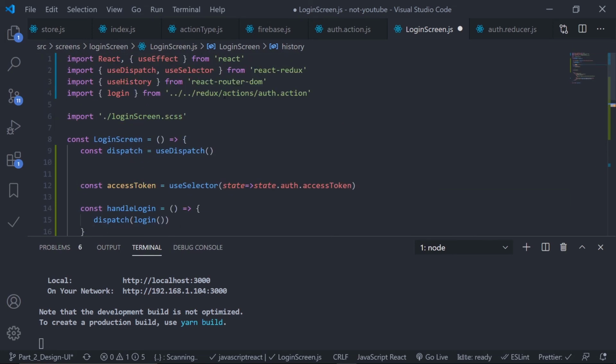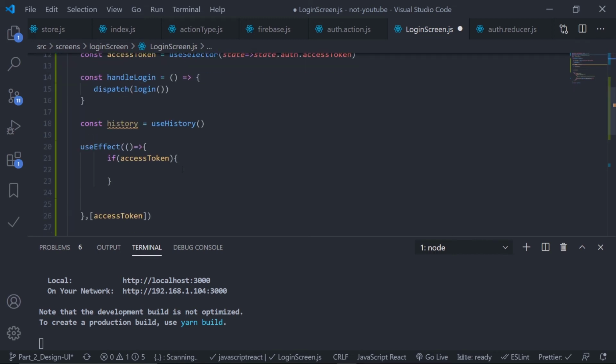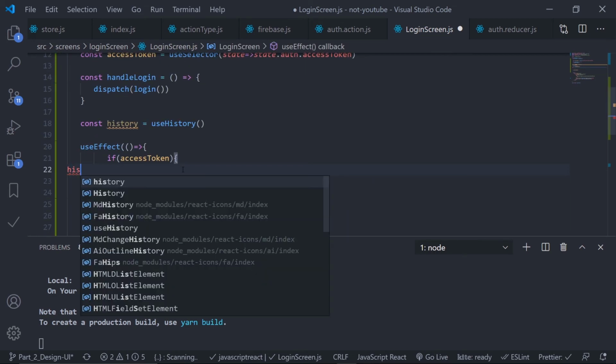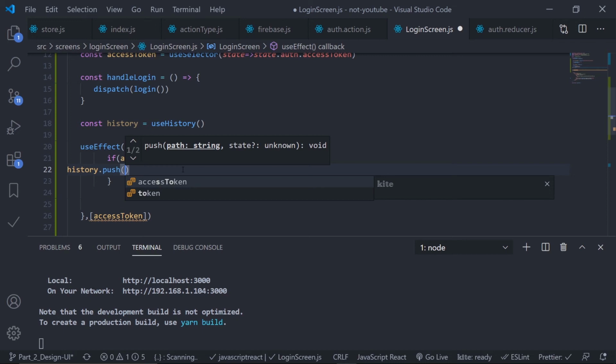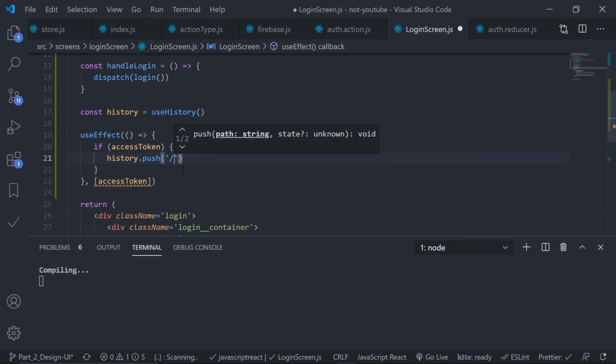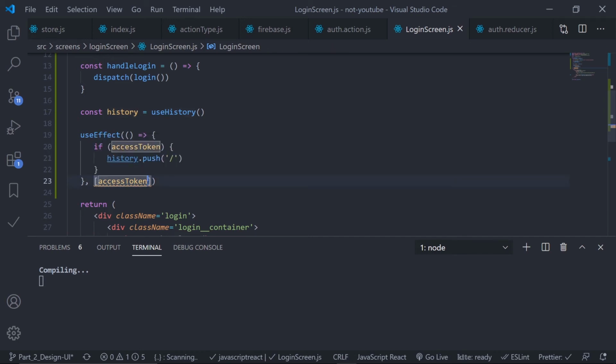Look at this, auto imported from react-router-dom, and that will return me the browser history, and using that browser history I can just redirect. So history, the name of the method is push, not pushu, only push, and the route is home route. That's it. And I need to also pass the history object inside this dependency array.